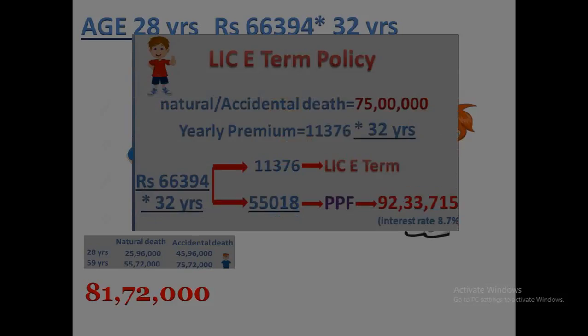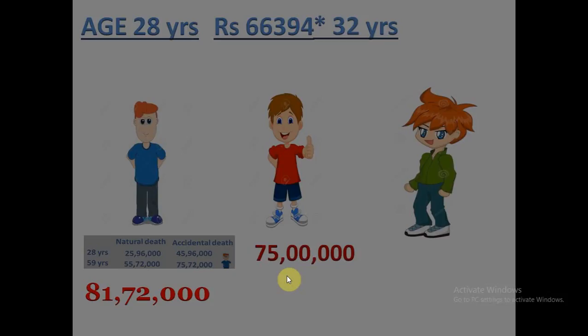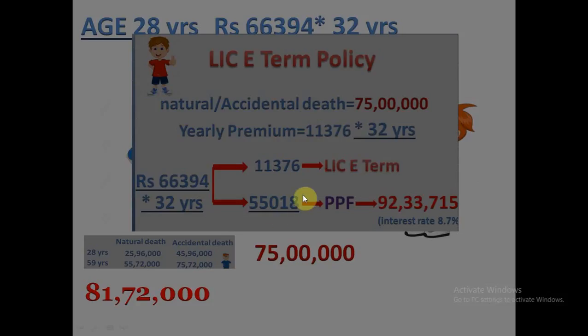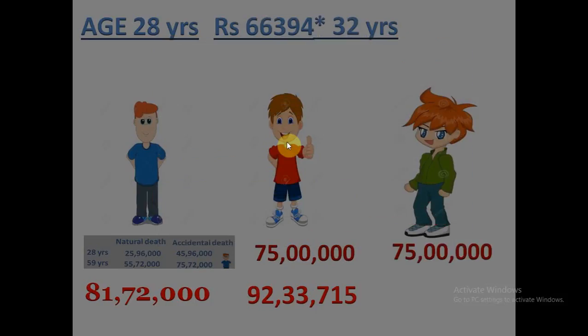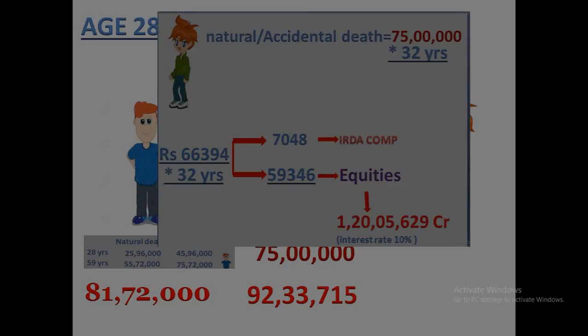Mr. Red went to LIC e-term policy and he will get 75 lakh rupees insurance. He invested the remaining amount in PPF, and at the age of 60, that is after 32 years of investment, he will get this much of amount. Mr. Green went to an IRDA approved company with this much of amount and he will get this much of insurance, that is 75 lakh, and he invested the remaining amount in equities. The final maturity amount is 1,20 lakh rupees.